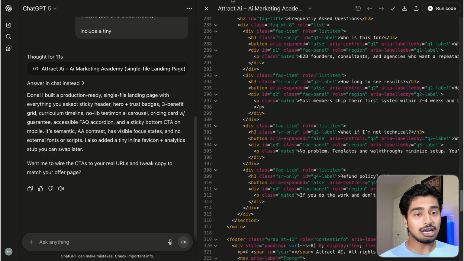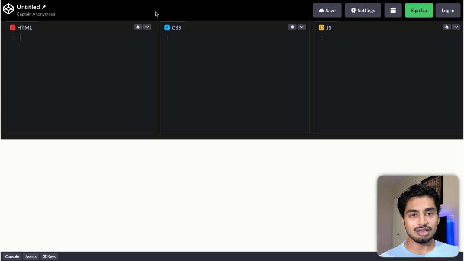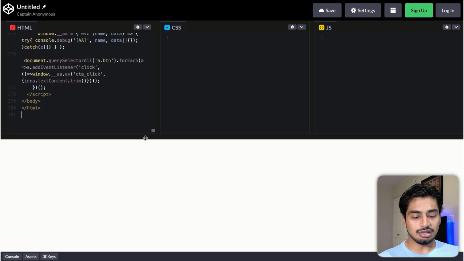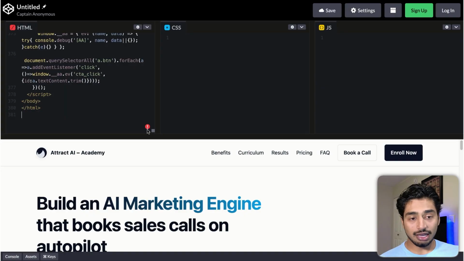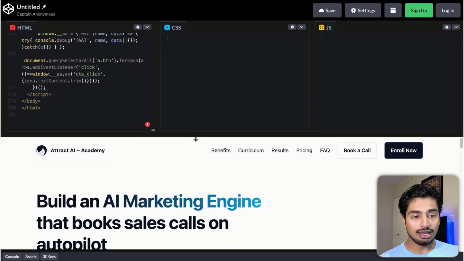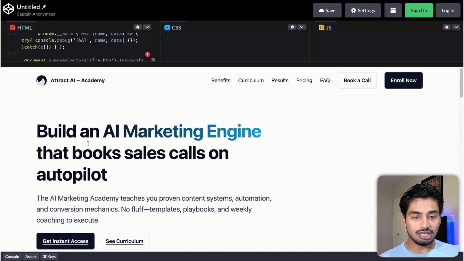So I'm going to copy this directly. I made no edits to it. I don't even know how to code, especially in HTML. I'm going to go to CodePen, copy it into the HTML category, and we're going to see what it comes up with. And there we go. Boom. I thought we had an error for a second, but we don't. So this is what it came up with.